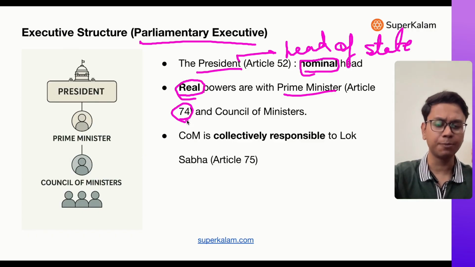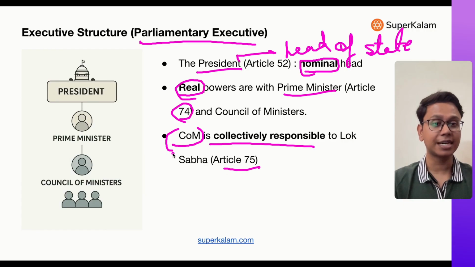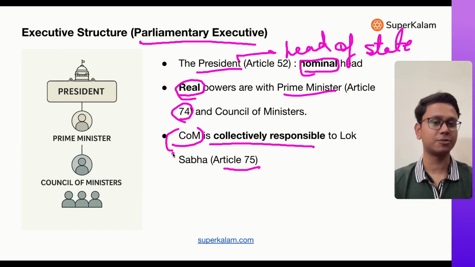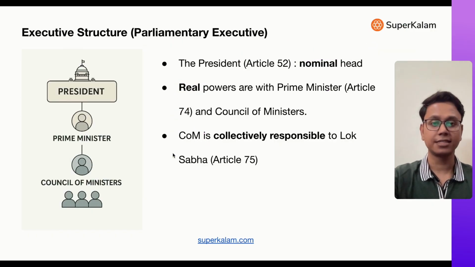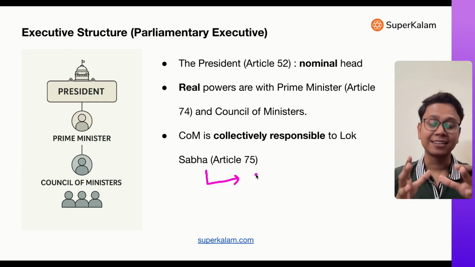There is one more very important concept which is given in Article 75: collective responsibility. The Council of Ministers headed by the Prime Minister is collectively responsible to Lok Sabha. Now, what does this mean? This means that the Council of Ministers sink and swim together.